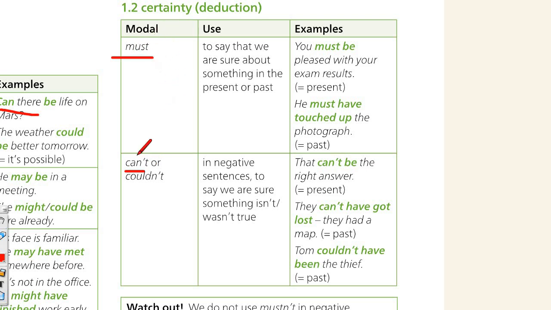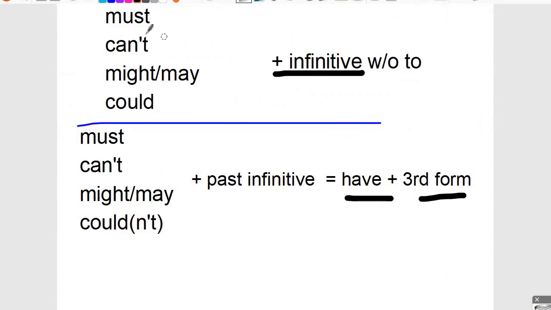So it must be June, it can't be winter, it's too hot for it to be winter. Couldn't, I don't like couldn't too much for present, but if you talk about the past, then you can say can't or couldn't. We saw this here, remember? For example, he must be 45, look at him, he can't be 45, he's going to university.